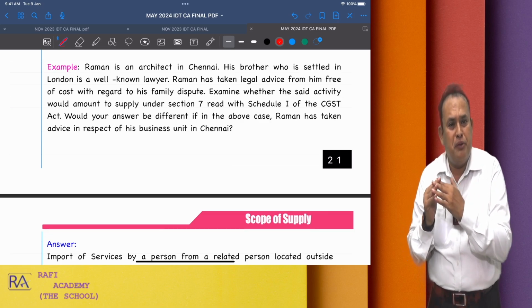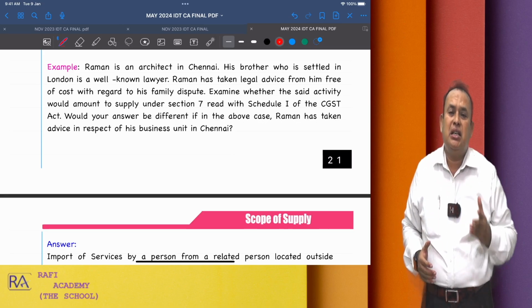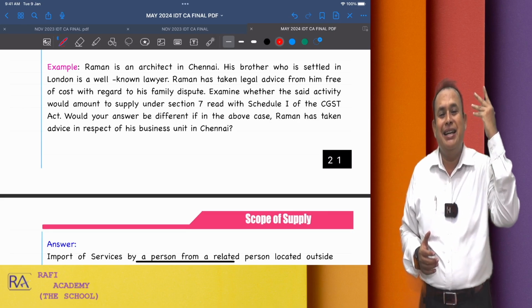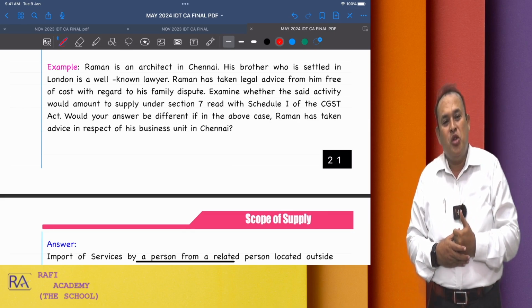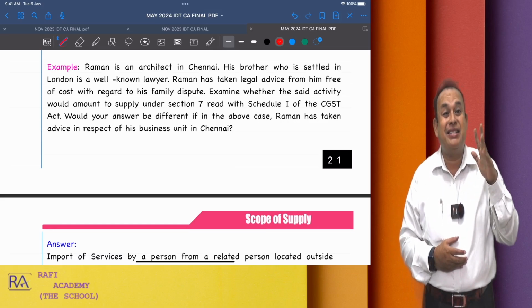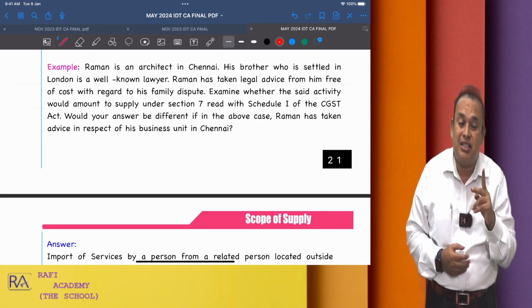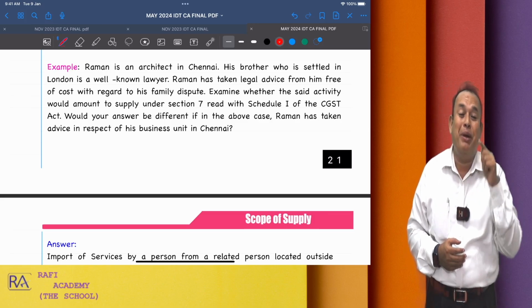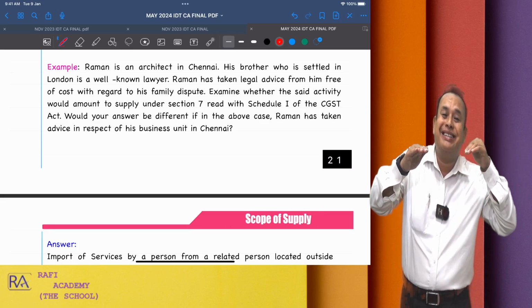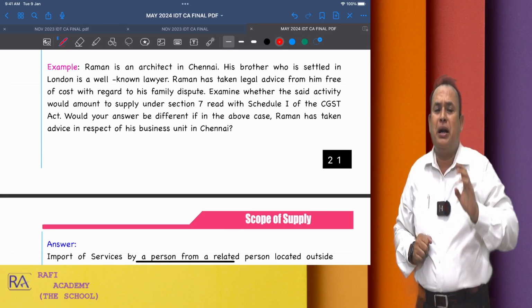If you read the provision, you get a strong impression that Raman's brother, a well-known advocate in London, is not depending on Raman. As a result, parents, grandparents, brothers and sisters who are wholly or mainly dependent on such person only come under the category of family, which falls under related parties.